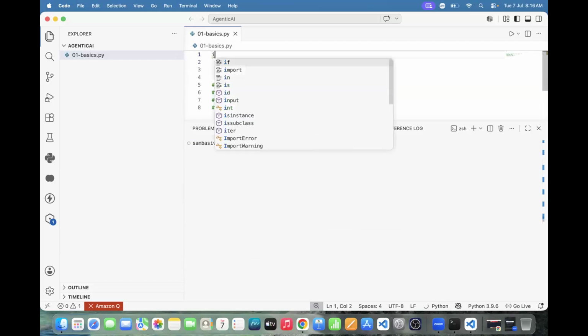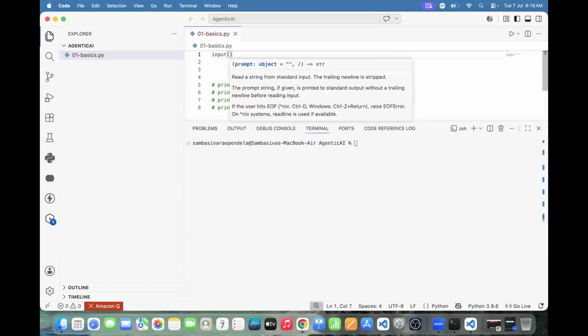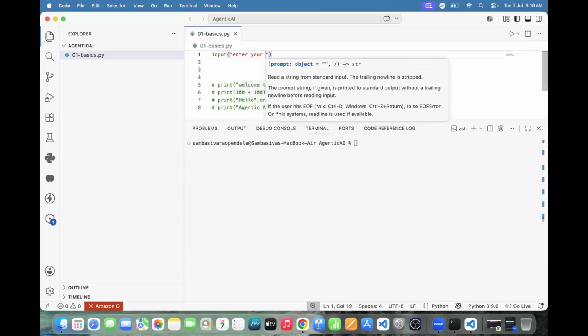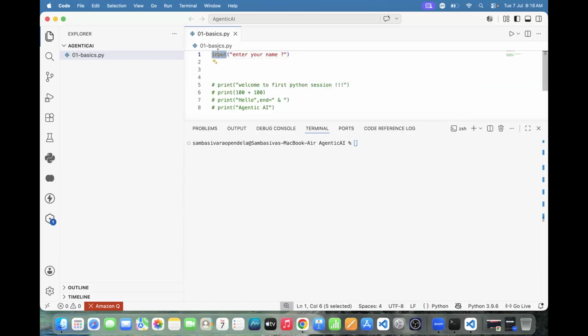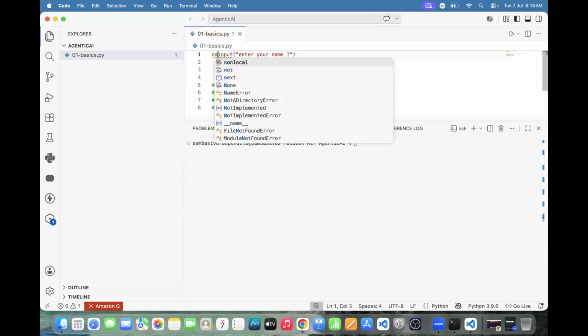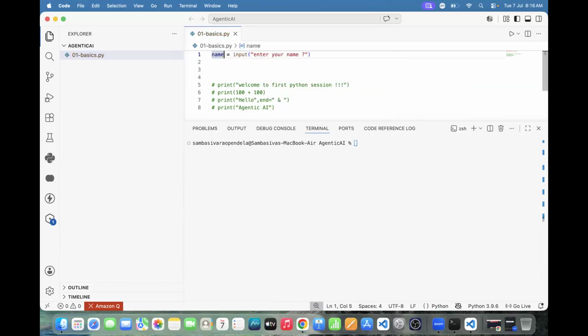Input. Enter your name. This is the question. How to ask the questions? To ask the questions, we have the input function. Input is the function. It is used to ask the questions. And you need to catch it in one variable. Like you can take the name variable, not an issue. Not only name, you can take the x variable, y variable, z variable, anything we can take.